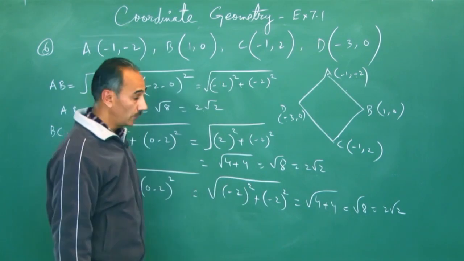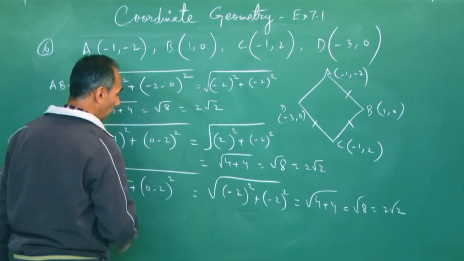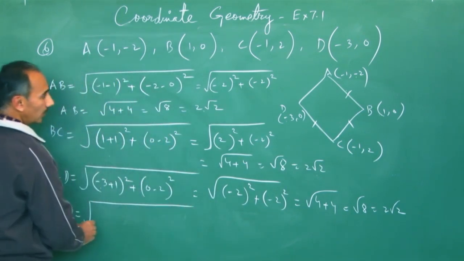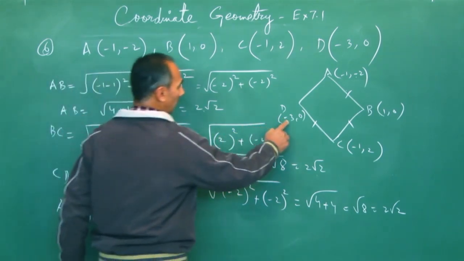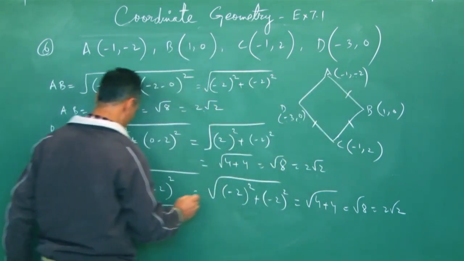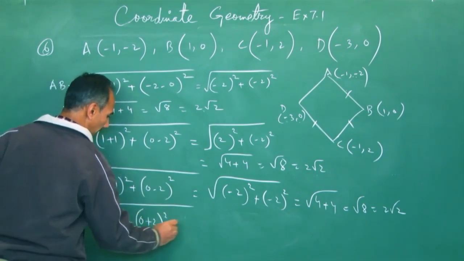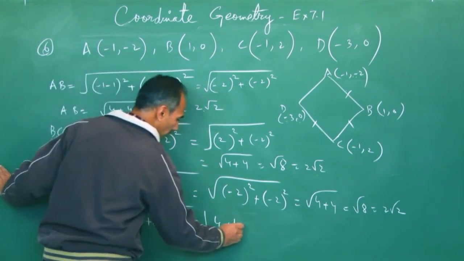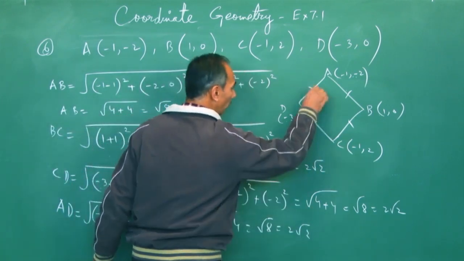It looks like all four lengths are going to be equal. Till now, they are equal. Now AD is left. AD will be x2 minus x1 whole square plus y2 minus y1, 0 minus whole square. This is minus 2 whole square, that's 4. This is also 4. That's root 8. That's 2 root 2. So all four lengths are equal.